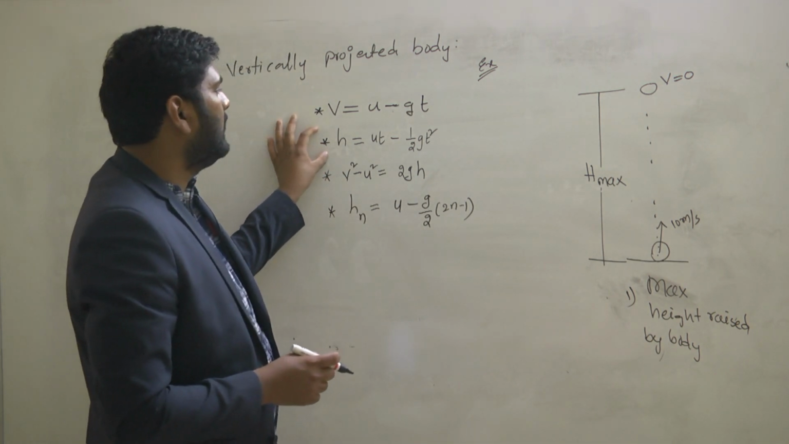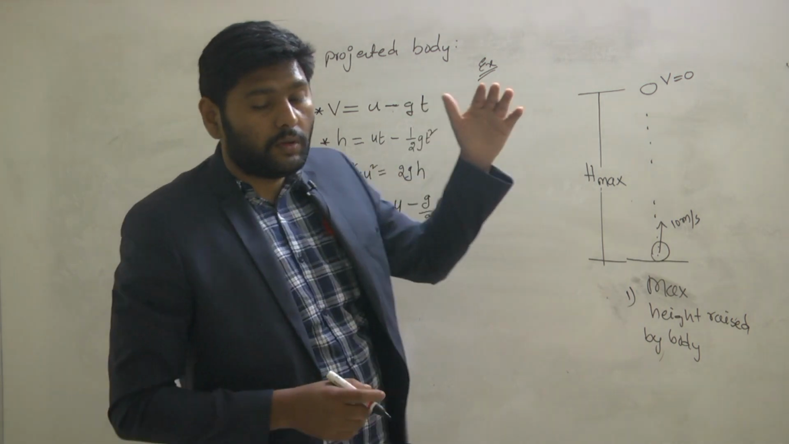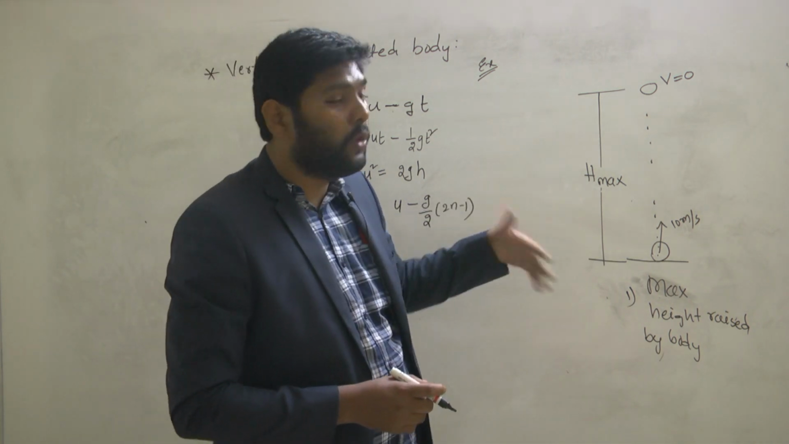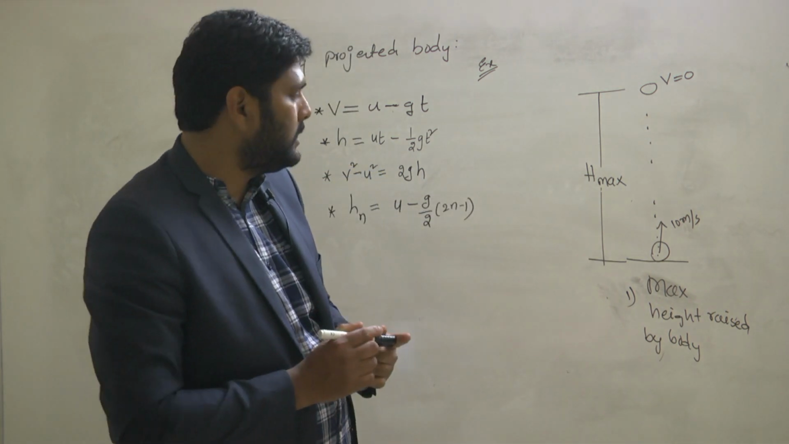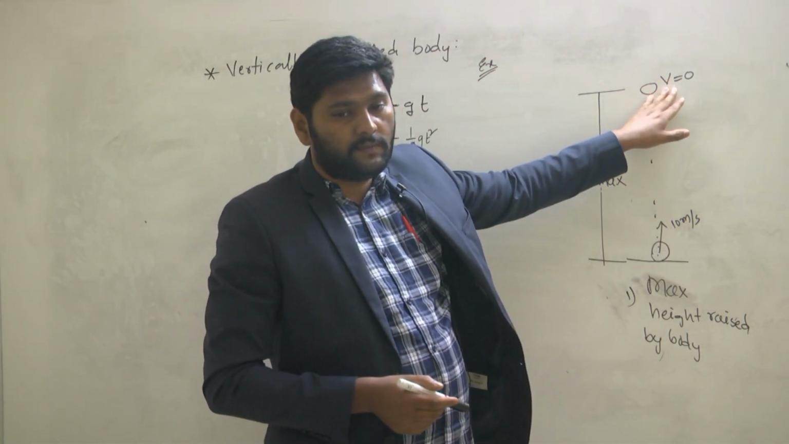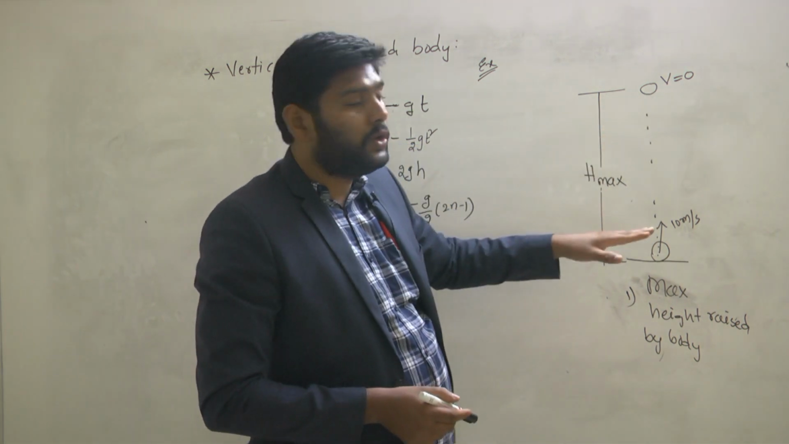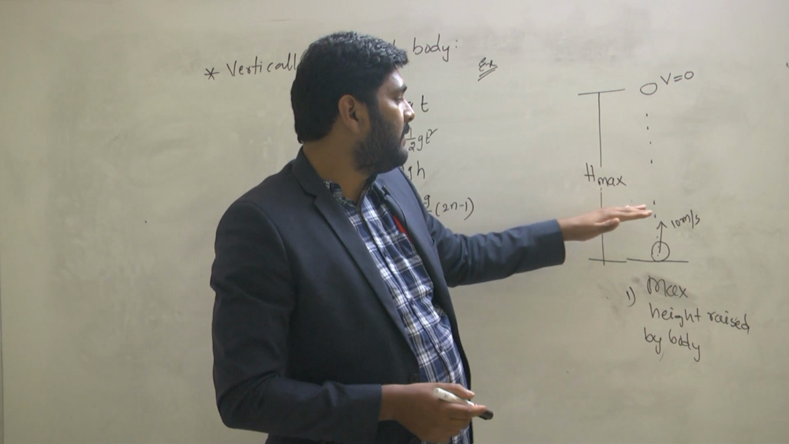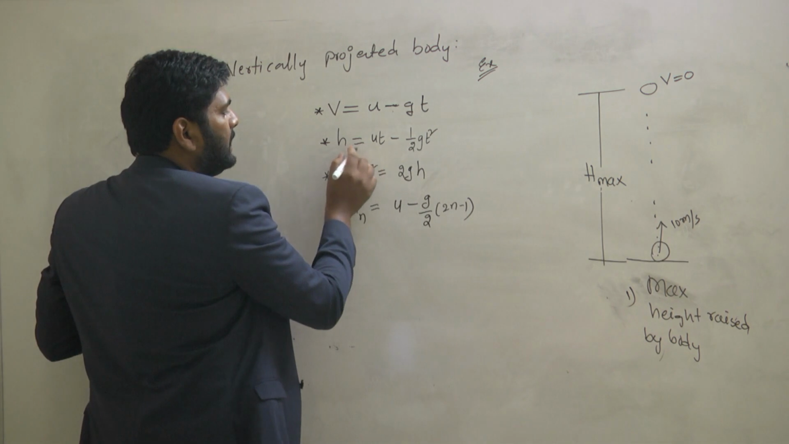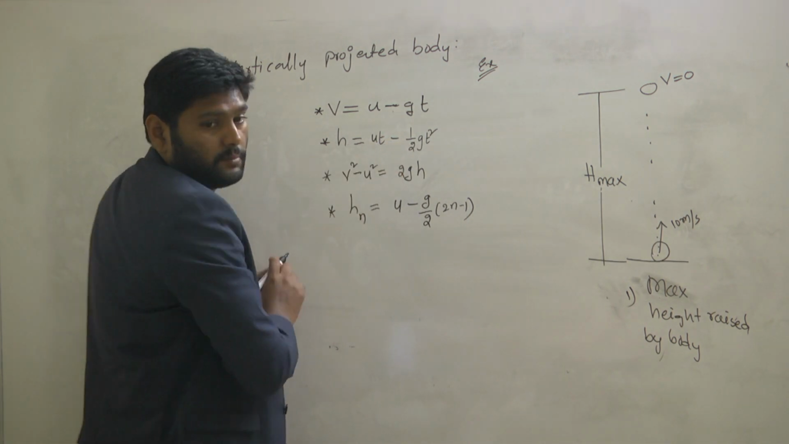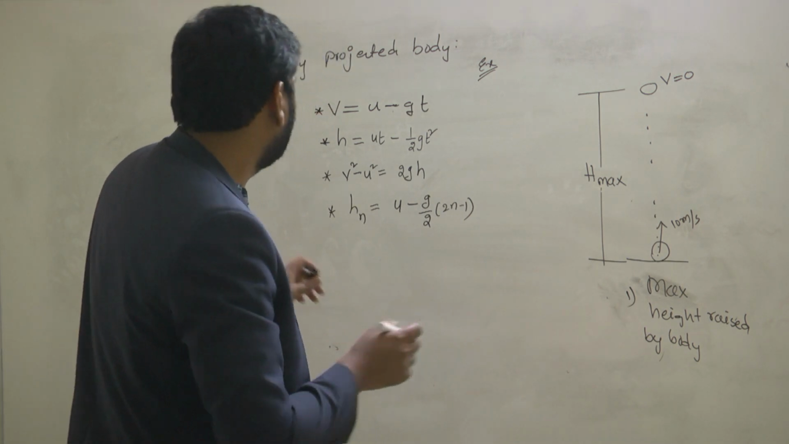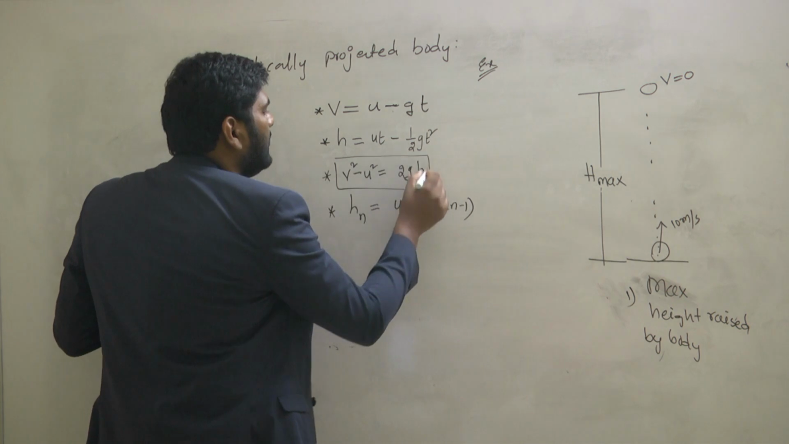In the second one, you have to tell the answer by known values. What are the known values here? You know initial velocity, you know final velocity. You don't know the time taken for covering this h max, maximum height. But this formula is relating to what? Time. But you don't know the time. Yeah, very good. This third one is helping you to find the h max.